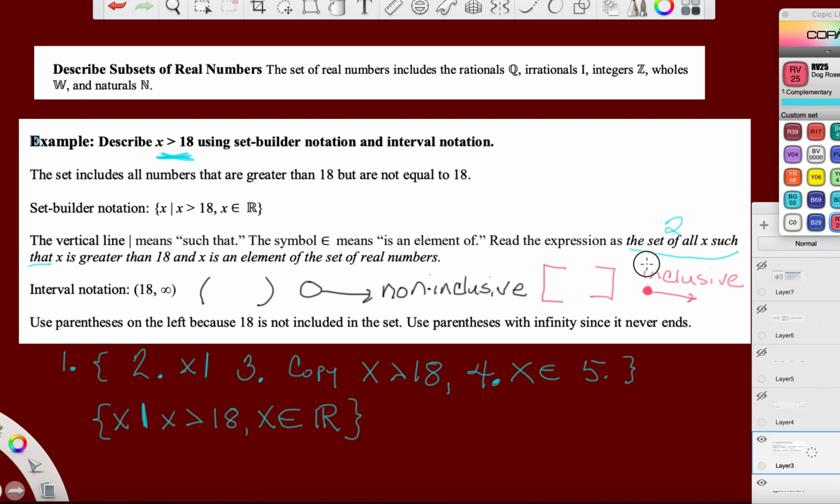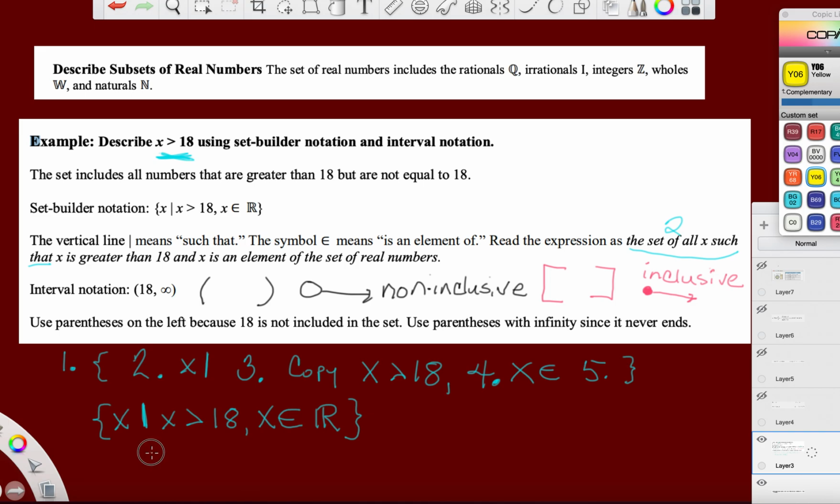And that's how we did it today. So I'm trying to make it pretty much like what we talked about in class. That way I don't give you any new terminology that might freak you out. So we're looking at x is greater than 18. So starting from the left, we're looking at everything to the right of 18.